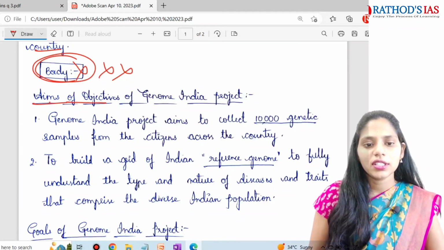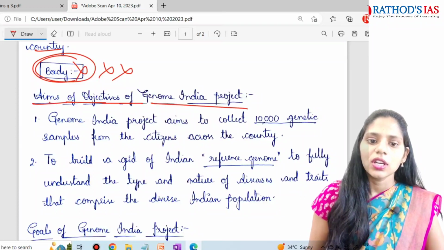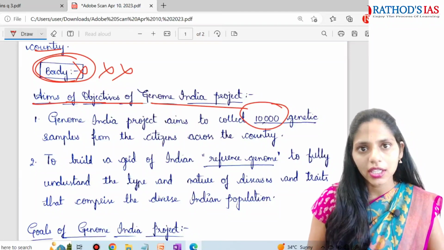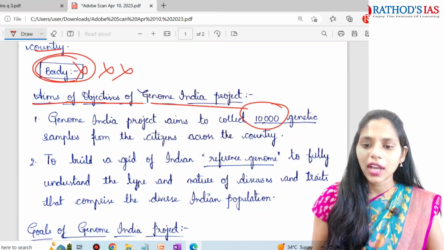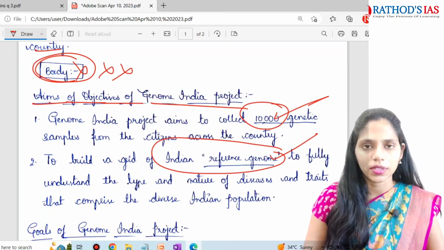And you have to write just a side heading, that is, aims and objectives of the Genome India Project. So the first one is to collect 10,000 genetic samples of citizens of our country. After collecting them, we have to come up with an Indian reference genome. Yes, these are the aims and objectives.